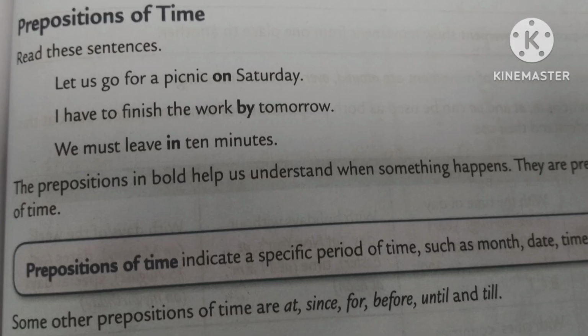One, preposition of time. A preposition of time indicates a specific period of time, such as month, date, time, and day. So what is the preposition of time? It is a specific period of time which shows month, day, and time.